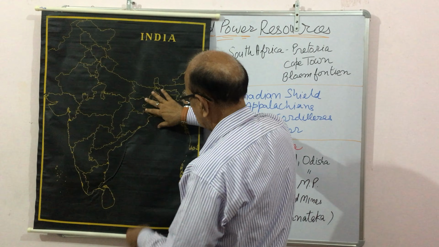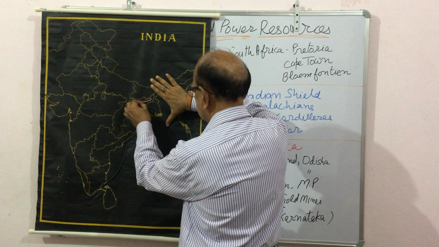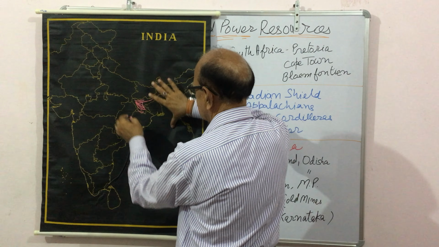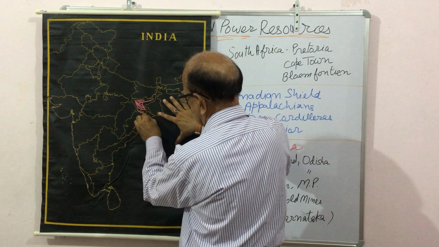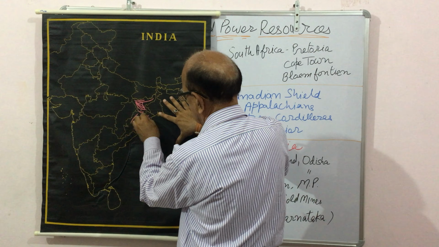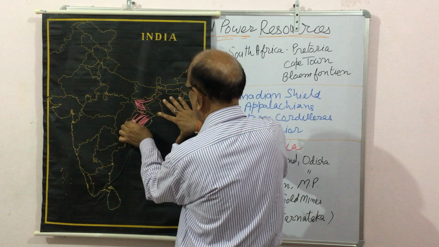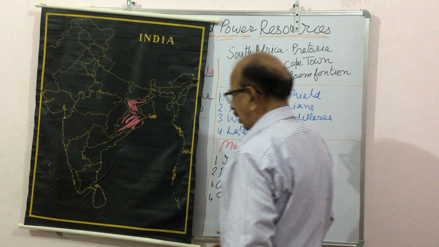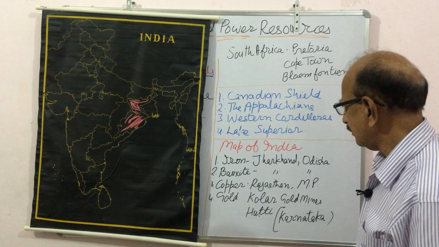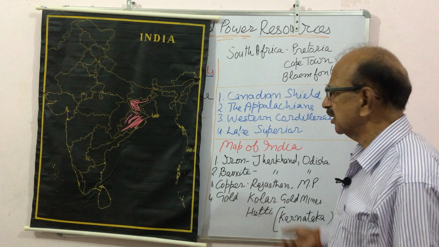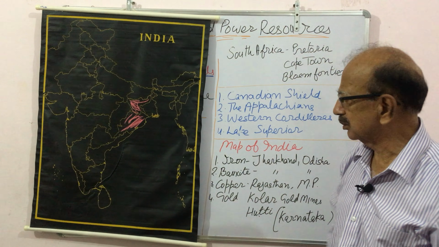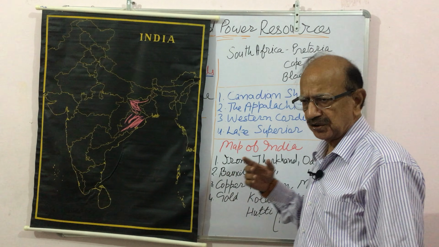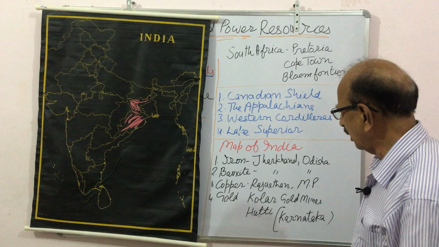So this is Jharkhand, and under it, towards the south, is Odisha. Then bauxite, again 2 states are to be shown: Jharkhand and Odisha, the states which produce them in abundance.